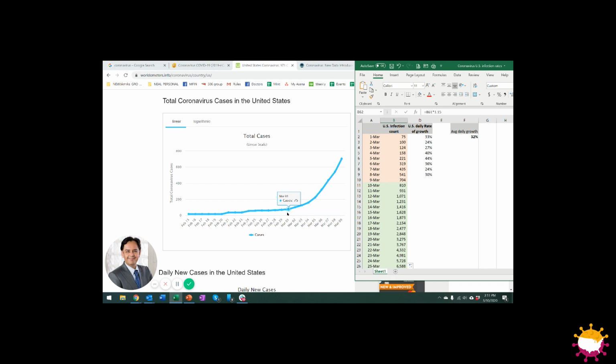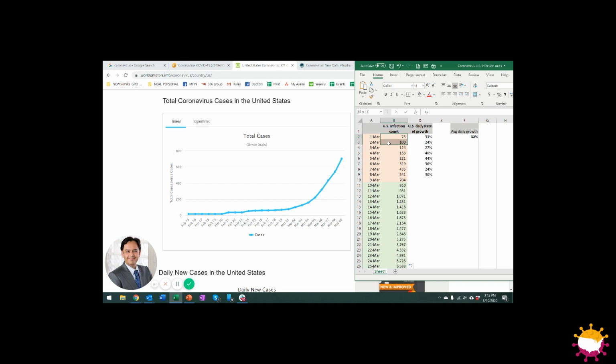Exponential curves are something that people don't understand. Many people call them hockey sticks. So if you look at the chart on the left here, these are the total number of cases in the US, and you can see that we're going into this hockey stick mode where the virus is accelerating and the cases are accelerating. So what I'm doing is trying to show you what the future looks like 20 days and 45 days from now if this virus stays on its exponential rate curve. This is very hard to understand, which is why I'm providing you with a simple Excel spreadsheet.